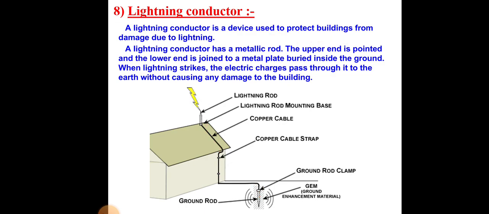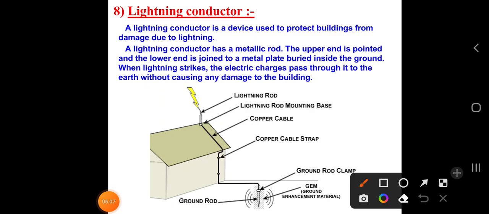So here, with the help of this lightning conductor, what happens if the lightning reaches the lightning conductor? It passes the charges directly to the earth, which is interconnected with each other like a copper cable strap and the ground rod plate. Then these charges will pass here. In this way, you may get to know that it can protect the buildings from damage. So this is the lightning conductor.